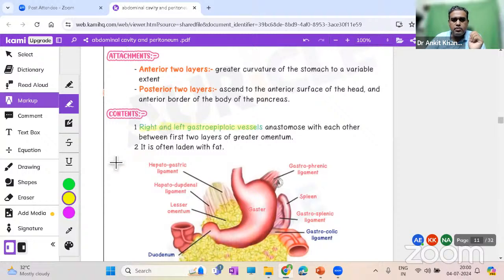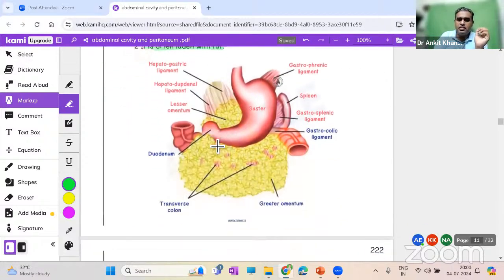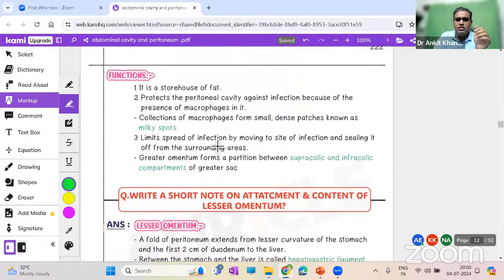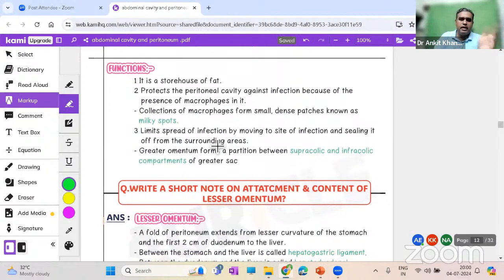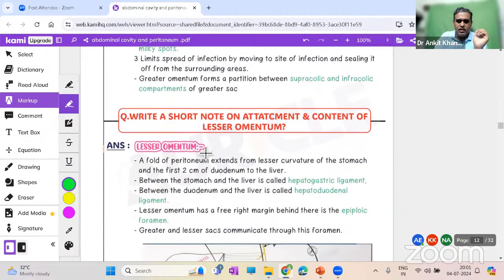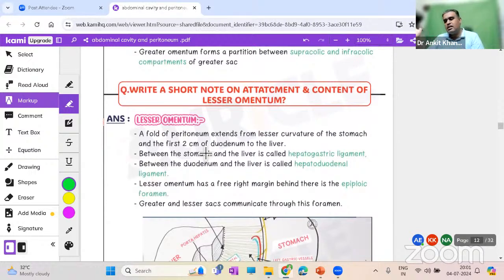You have the gastroepiploic vessels which are inside the greater omentum, and it is also often related with fat. You can see this yellow color which they are making, right? You should know this. Functions are again similar to the peritoneum function, because greater omentum, lesser omentum is nothing but a double layered fold of peritoneum. Greater omentum is double, that is 4 layers, but actually all of it is going to fuse. So when you say vessels are there, you have to slightly dissect out, and then you are going to see the vessels.